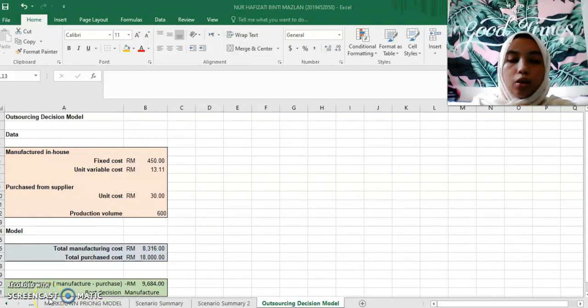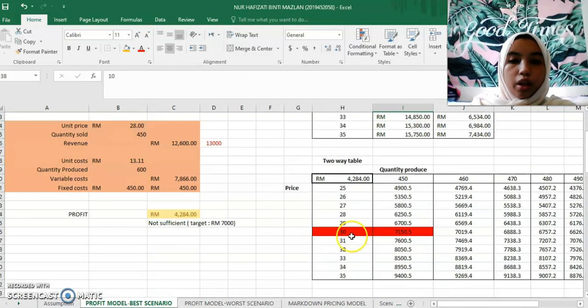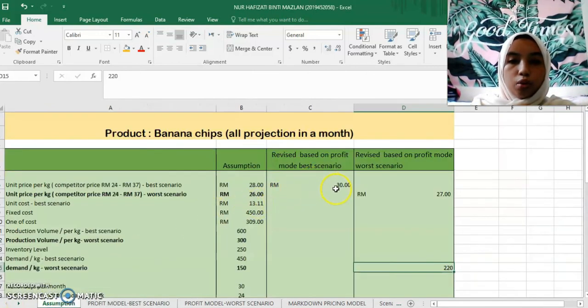What I think about my assumption is that it is not valid. If you see in my profit model best scenario, I need to revise my assumption up to 30 ringgit for unit price per kg.